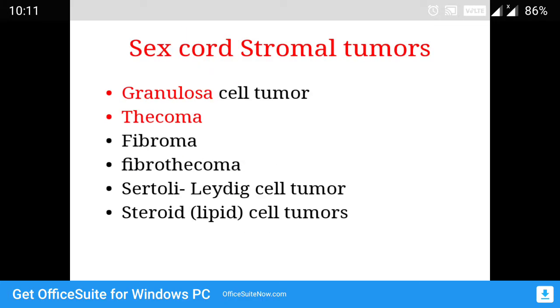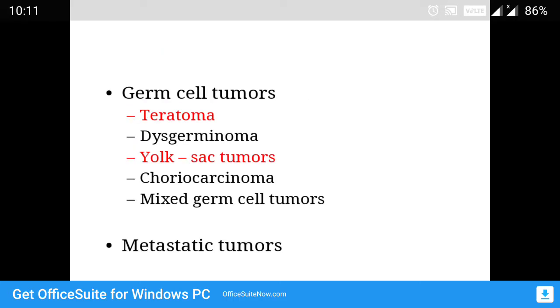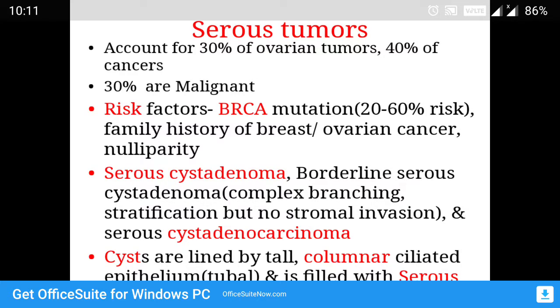Sex cord stromal tumors are granulosa cell tumors, thecoma, fibroma, fibrothecoma, Sertoli Leydig cell tumors, and steroid cell tumors, also called lipid cell tumors. Germ cell tumors are teratoma, dysgerminoma, yolk sac tumor, choriocarcinoma, mixed germ cell tumors, and finally metastatic tumors.